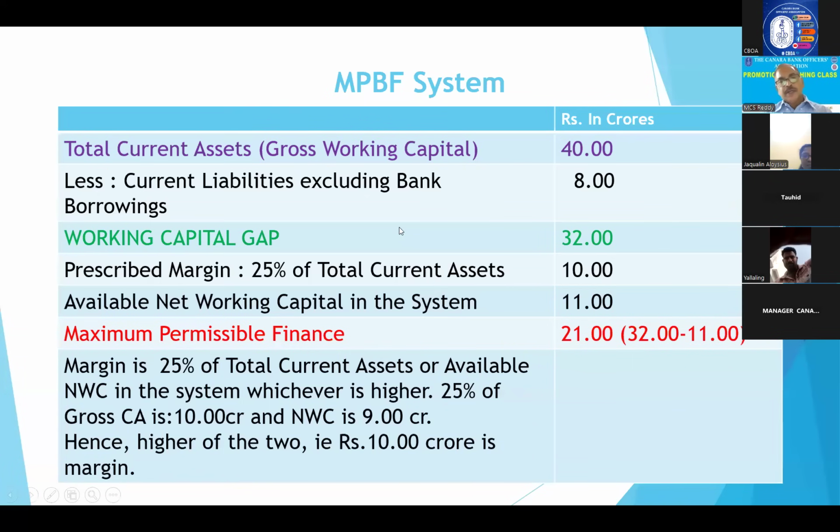Here in the MPBF system, the calculation starts with gross working capital. Gross working capital is nothing but total current assets, as per the balance sheet. Less current liabilities excluding bank borrowings. Out of current liabilities, there may be sundry creditors, bank borrowings, and other creditors. You exclude the bank borrowings and calculate the remaining current liabilities. So that is taken here, 8 crores, other than bank borrowings.